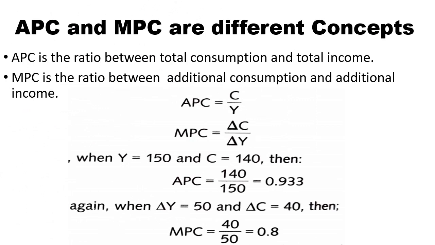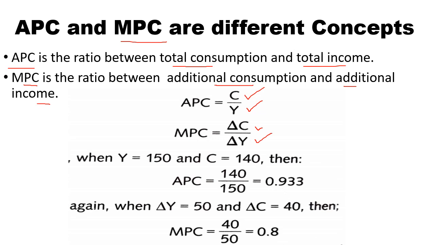Now, I told you that the slope of the C line or the slope of the consumption function is also known as the marginal propensity to consume. Now, what is APC and what is MPC? APC is average propensity to consume. MPC is marginal propensity to consume. APC is the ratio between total consumption and total income, that is C upon Y. And MPC is the ratio between additional consumption and additional income, that is the increase in consumption divided by the increase in income.